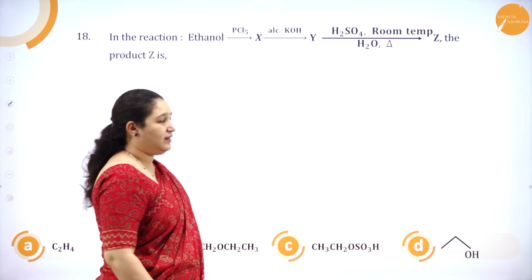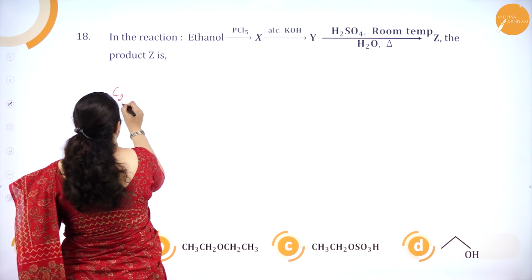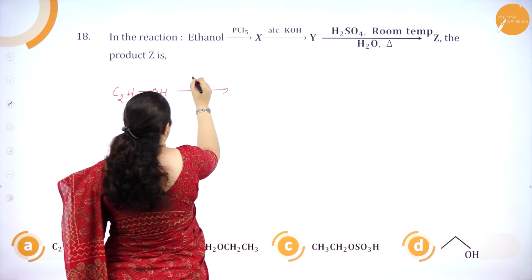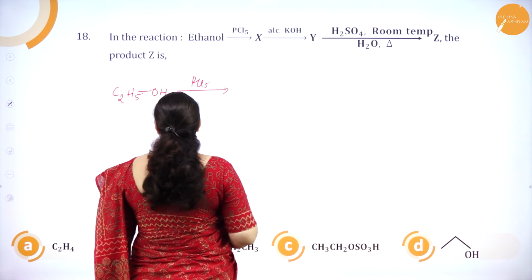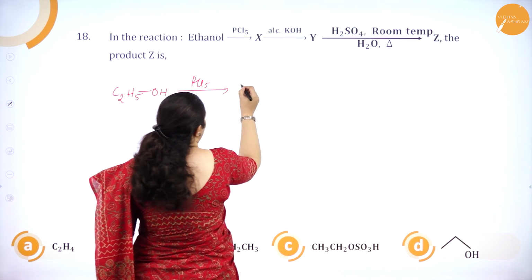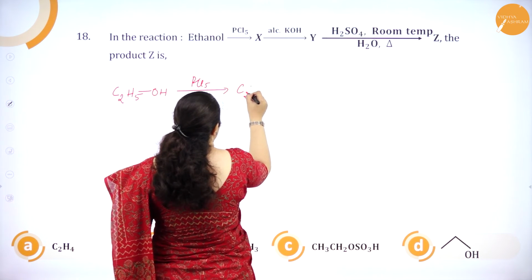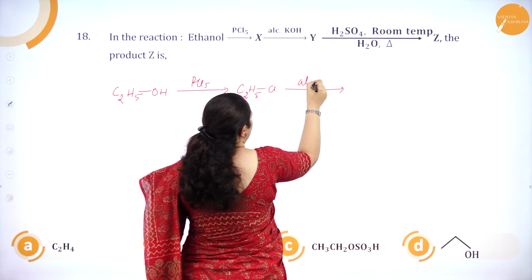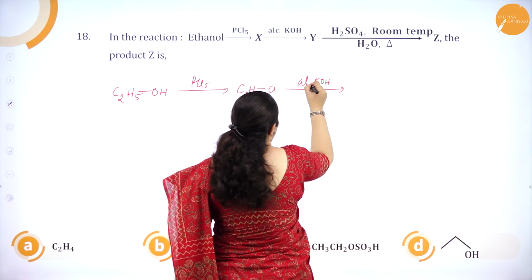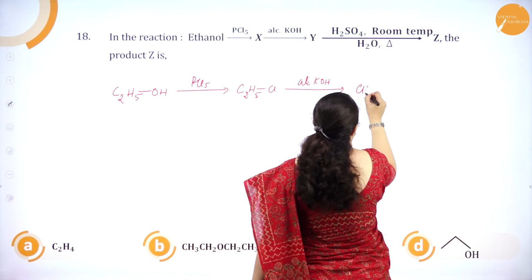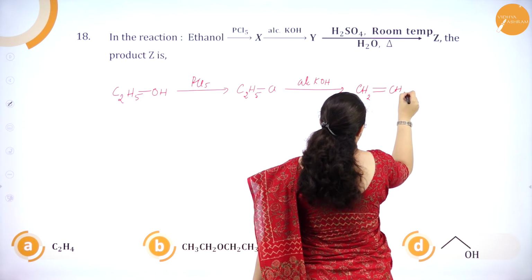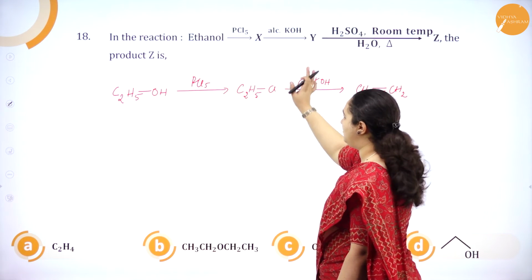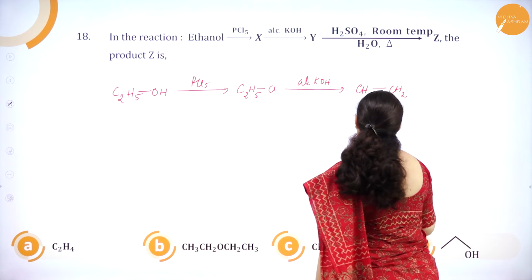So I'll try to write the reaction. Ethanol is C2H5OH with PCl5. This is in haloalkanes, haloarenes. We are learning the preparation. So it is C2H5Cl with alcoholic KOH. Elimination reaction will take place. So you will get CH2=CH2. Correct? Alcoholic KOH elimination. From one carbon atom hydrogen, from one carbon atom chlorine is removed and a double bond you will get, ethene.